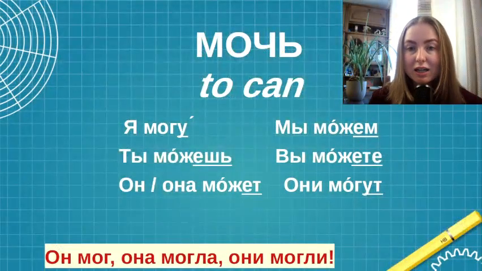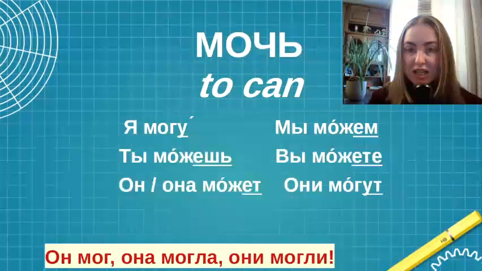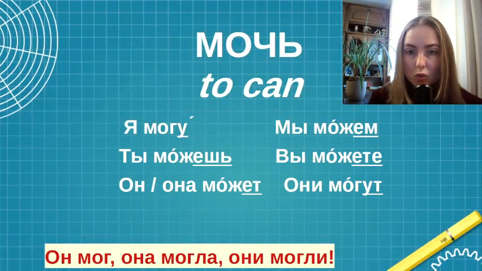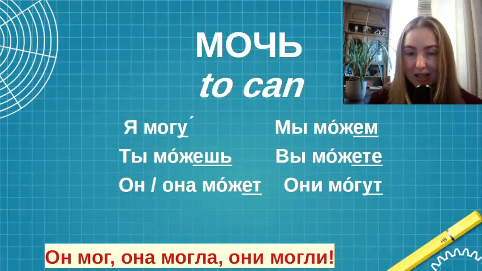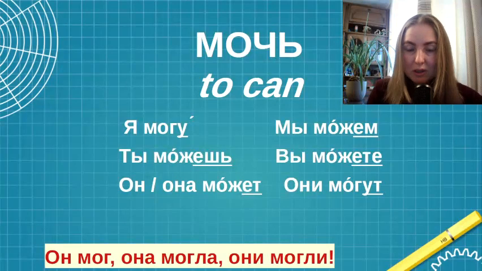So moch, how we change this verb in the present tense. Я могу, I can, ты можешь, you can, one person. Он, она может, he, she can. Мы можем, we can. Вы можете, you can, group of people or only one person, polite form. И они могут, they can.